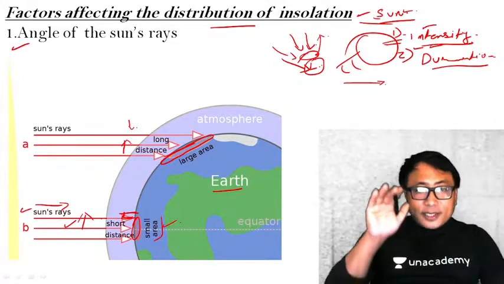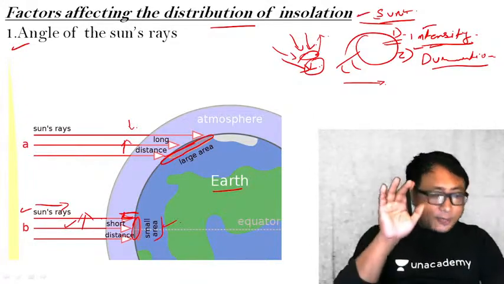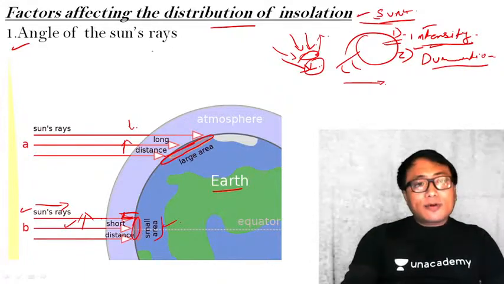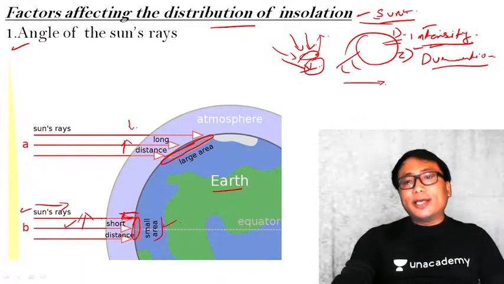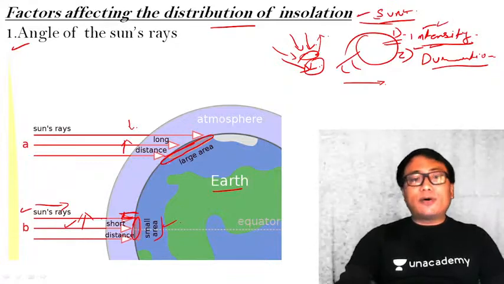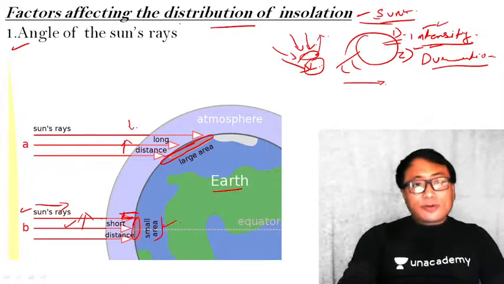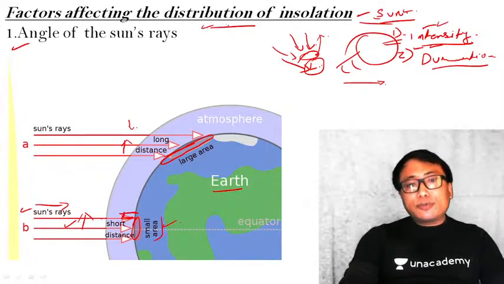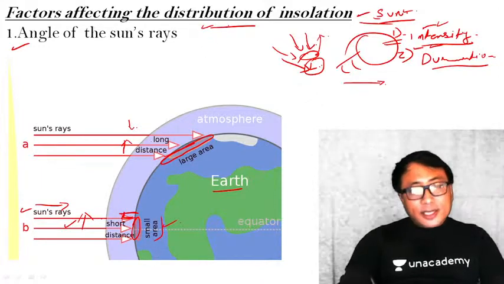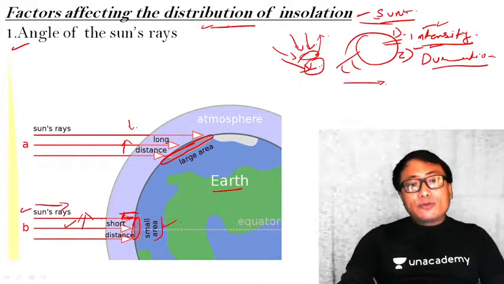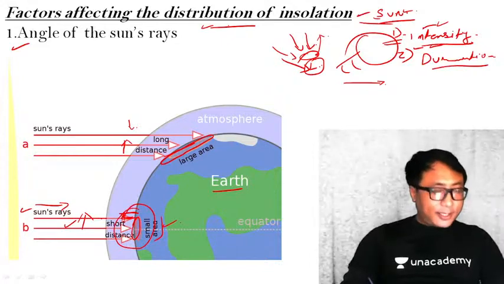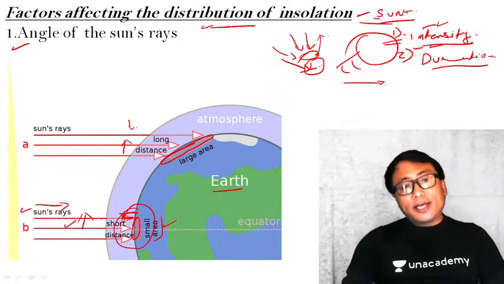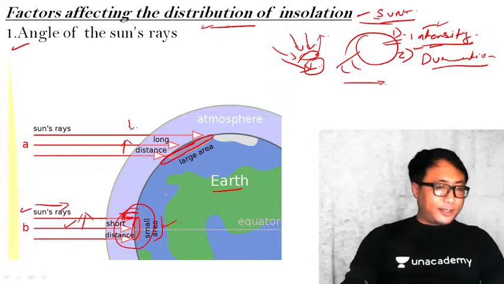Therefore, even if it is covering a lot of area, intensity will be less. So that is one of the factors determining the sun's intensity on the earth's surface. The sun insolation will be more towards the equatorial region. The sun intensity will be less away from the equatorial region.